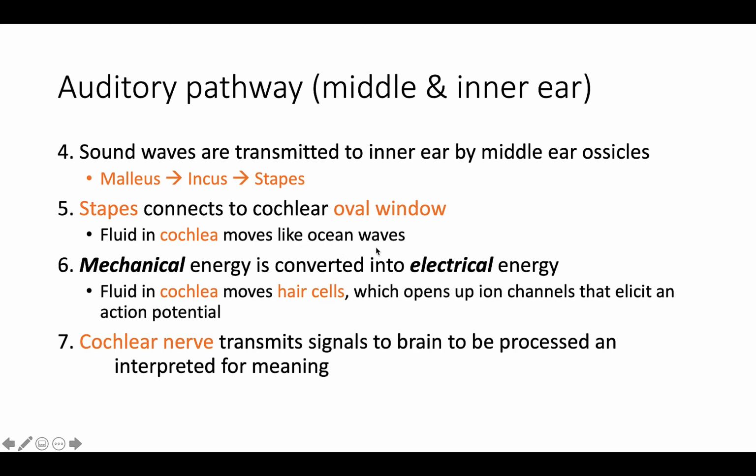The mechanical energy of moving the bones and the sound waves moving those bones is converted into electrical energy with organs inside the cochlea. So the fluid moves through the cochlea and it displaces hair cells, which are connected to neurons, and those hair cells open up ion channels that elicit an action potential in those neurons that they're connected to. And so that nerve that they're connected to is the cochlear nerve, and this will then transmit signals to the brain that can get processed and interpreted for meaning, so discerning what sounds we're hearing.